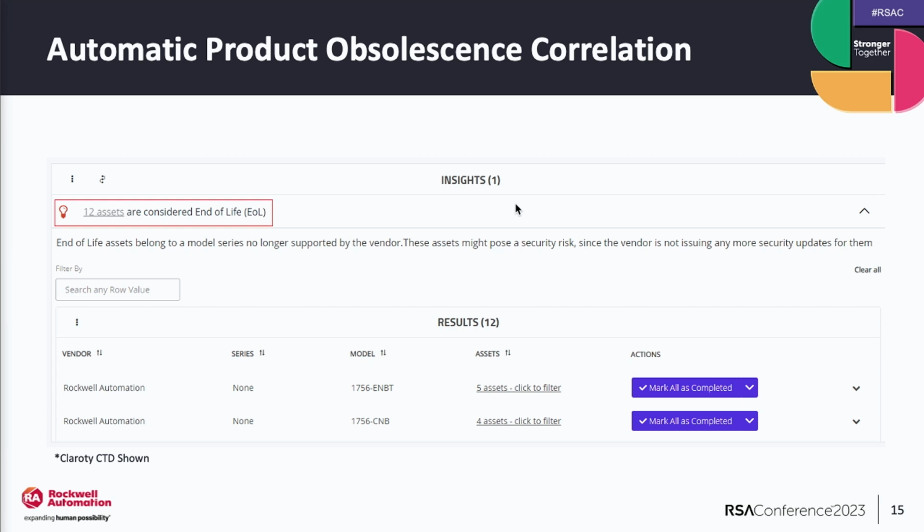But having the ability to provide life cycle status of those devices is also key, right? So here's an example. This happens to be 2 Rockwell devices that are in end-of-life status. In this case, you can filter by the 5 assets or 3 assets and then 4 assets there.